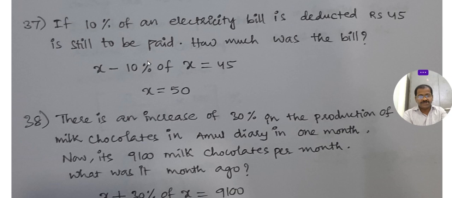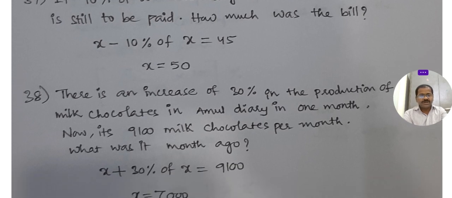Even though after the discount from the total amount, we still have to pay 45 rupees. What's the total bill? That is 50 rupees.